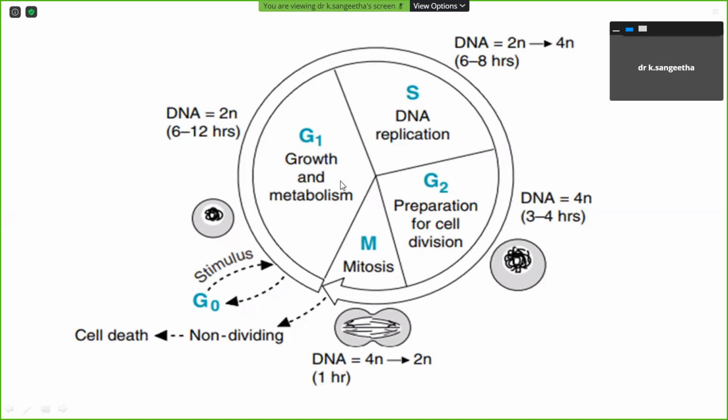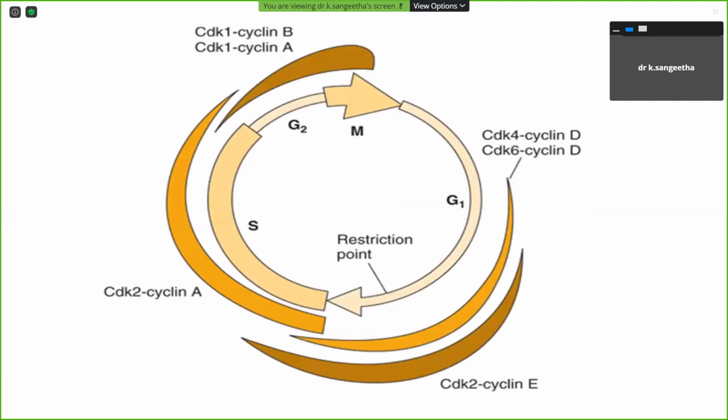During the G1 to S phase, there is a restriction point. You can see this restriction point here. It is carried out by cyclin D proteins, which are catalyzed by cyclin dependent kinases 4 and 6. Okay.